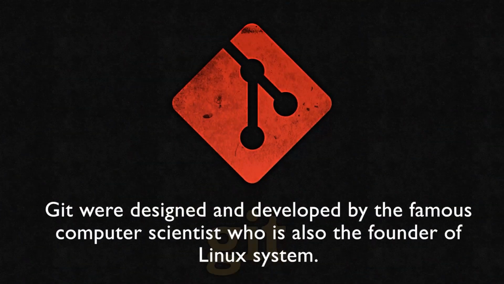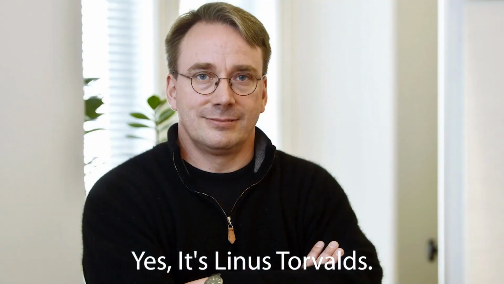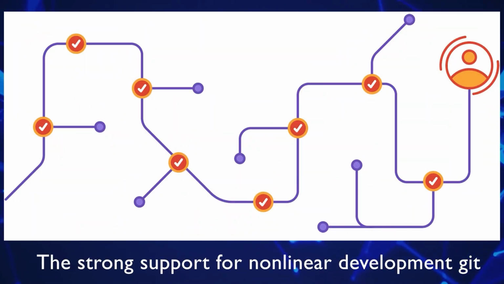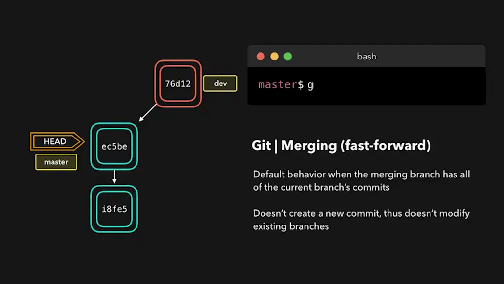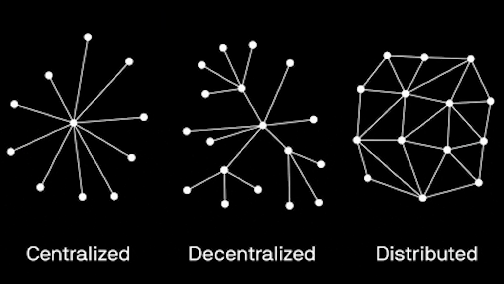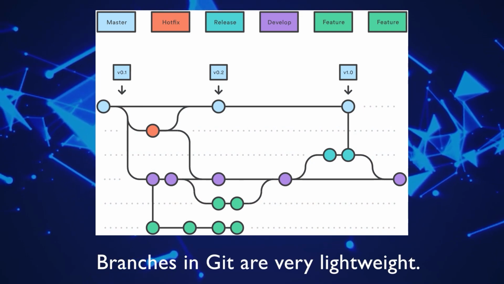Git was designed and developed by the famous computer scientist who is also the founder of the Linux system. Yes, it's Linus Torvalds. So now, what are the characteristics of Git? Strong support for non-linear development. Git supports rapid branching and merging and includes specific tools for visualizing and navigating a non-linear development history. Branches in Git are very lightweight.